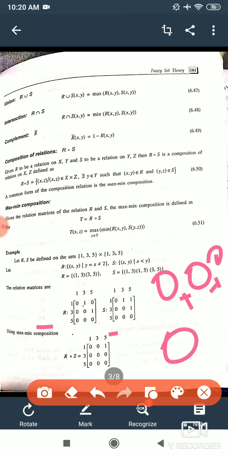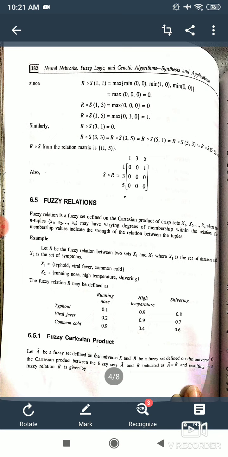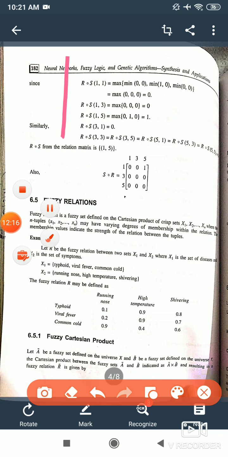So it is the same, but we have to mention this rule. You can directly use your multiplication skills and get the matrix for R dot S, but you have to show it with the help of this max min composition.